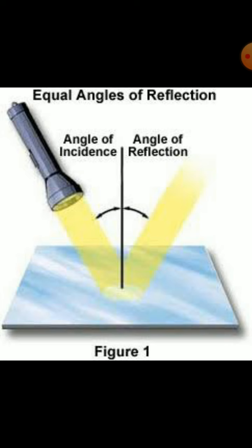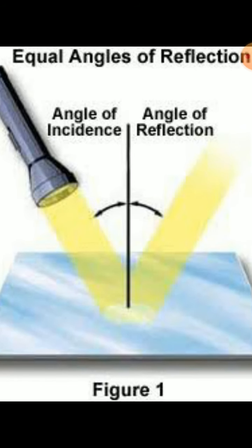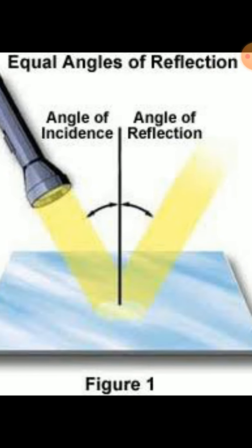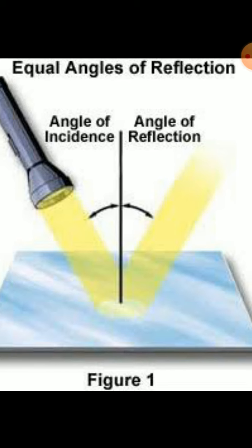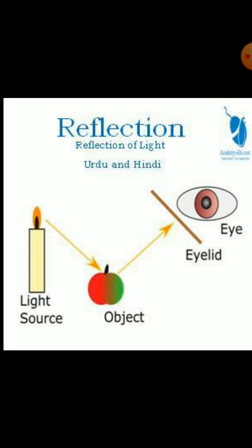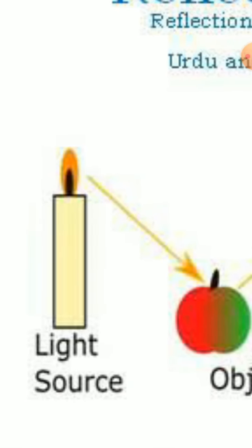The phenomenon of bouncing back of a light ray in the same medium from a smooth surface is called reflection of light. Here is one smooth surface, the light incidence is here, that is a torch, and the light is reflected, so it is reflection, angle of reflection, angle of incidence, and this is reflection of light.